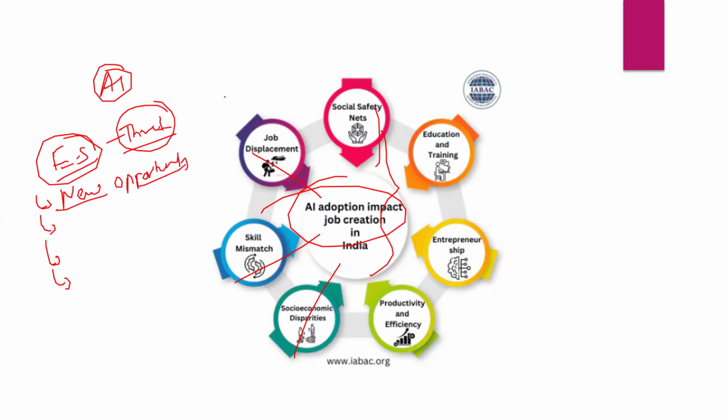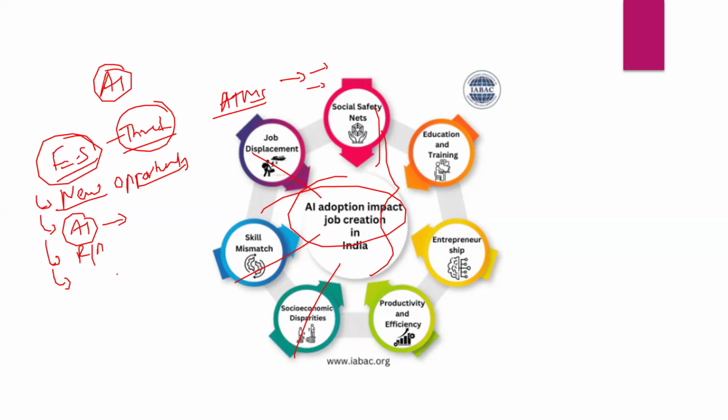For example, when ATMs came, everyone thought that a lot of unemployment would come in banking. But now tell me, banking has more employment now. When computers came, when ATMs came, they said a lot of unemployment would be there, but it did not happen. In the same way, you can give the same analogy for AI as well. AI is still not able to replace humans, and a lot of R&D is required.